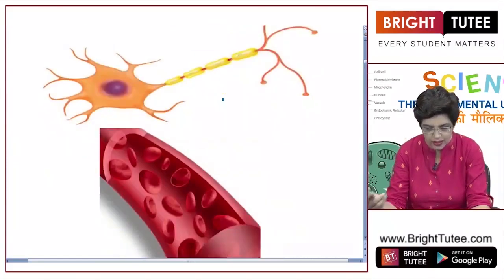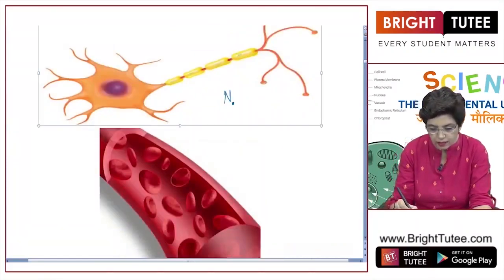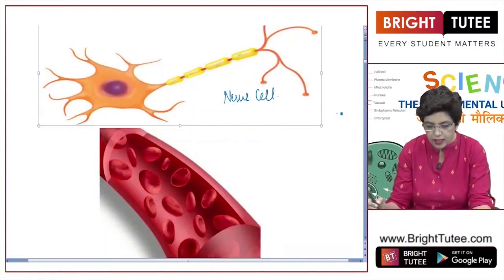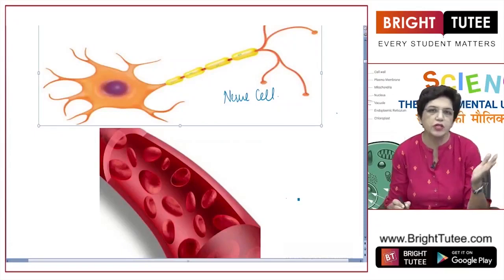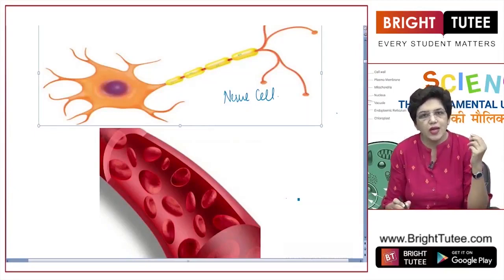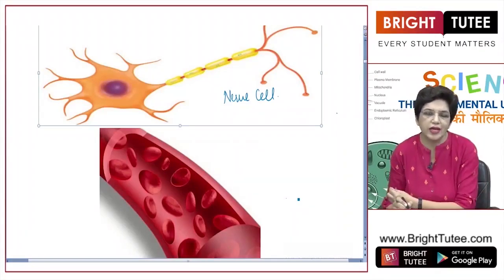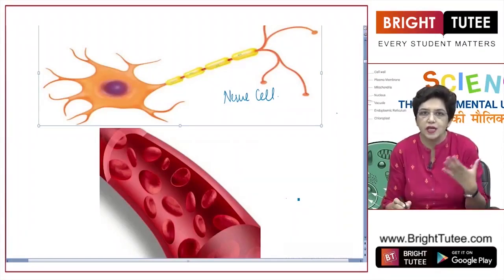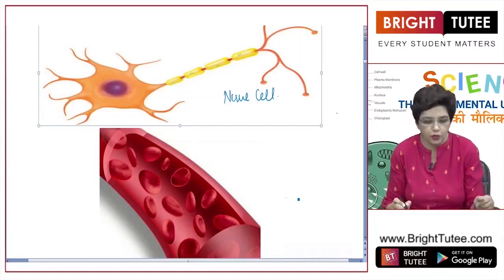Look at these two cells. This is the nerve cell. Nerve cells have to transfer the message from the brain to other parts of the body and from the sensory organs to the brain, so that is why they are thin, thread-like structures, because it is better for the function they have to perform.